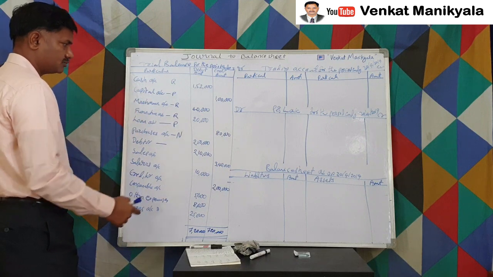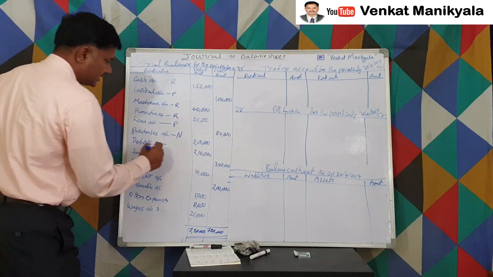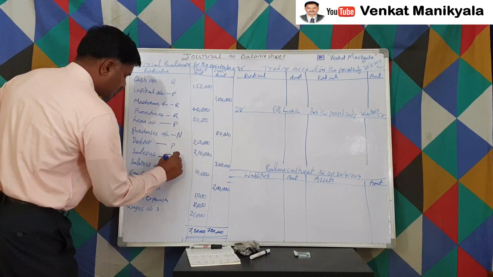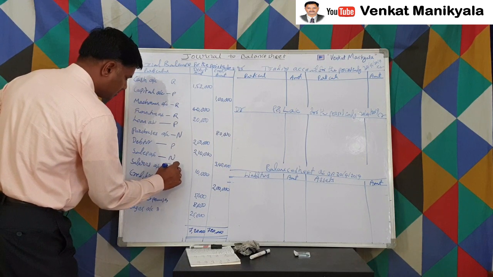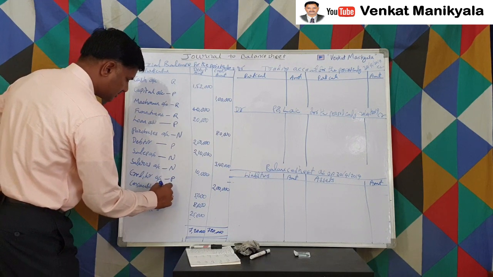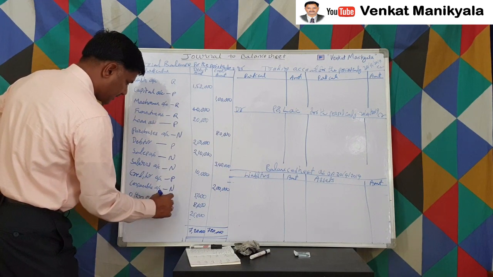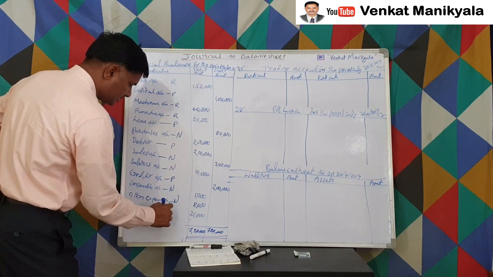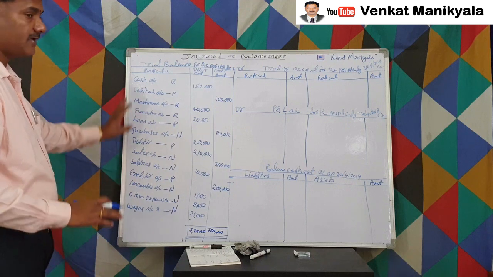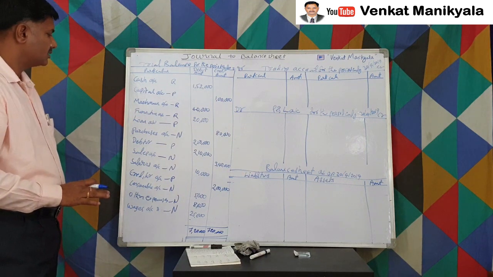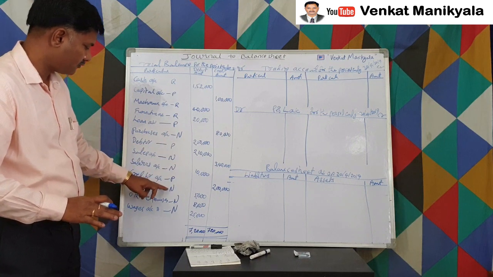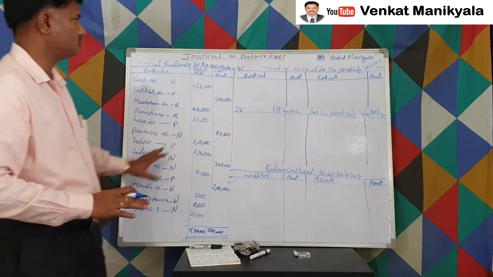Now let us first discuss all those accounts. Debtor account is a personal account, sales account is a nominal account, salaries account is a nominal account, creditor account is a personal account, consumables account is a nominal account, other expenses is a nominal account, wages is a nominal account. Now let us see about the nominal accounts only.